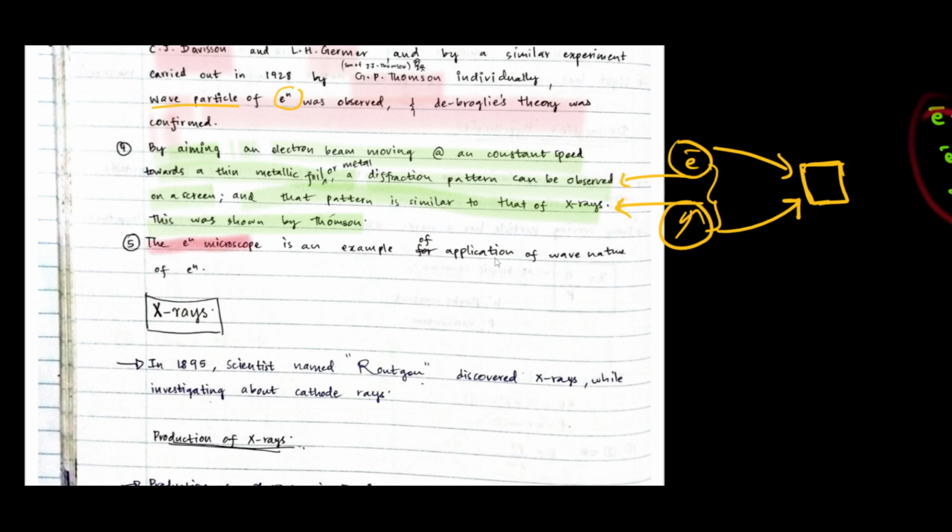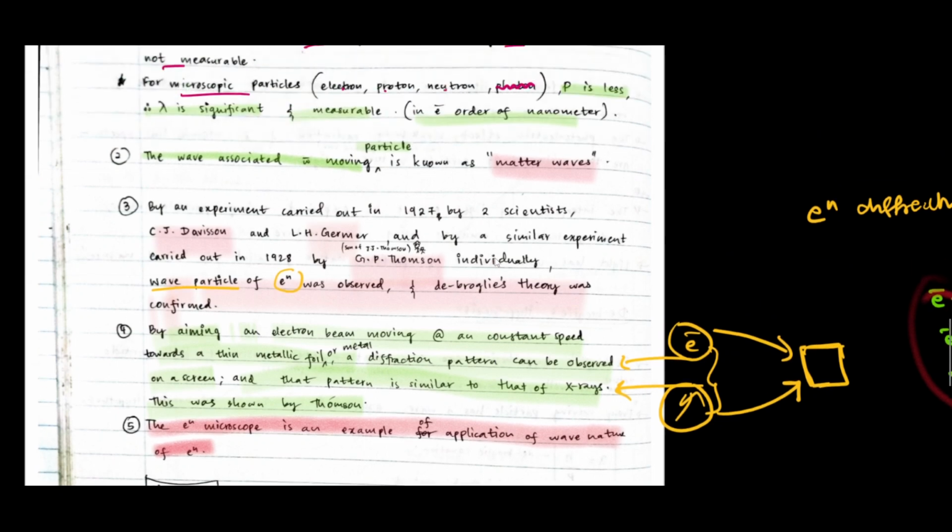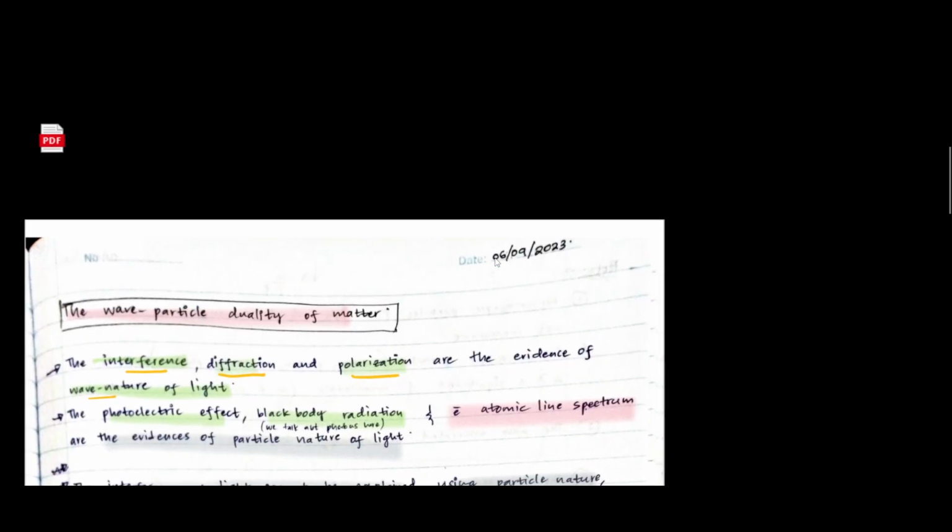And the electron microscope is an example of an application of the wave nature of electrons. You can just search how the electron microscope works. So that's all about the wave nature, the wave particle duality of matter.